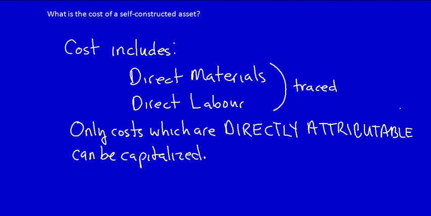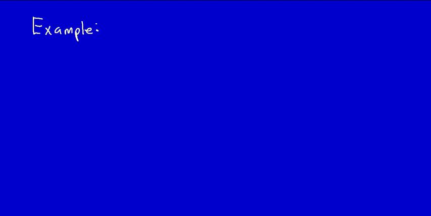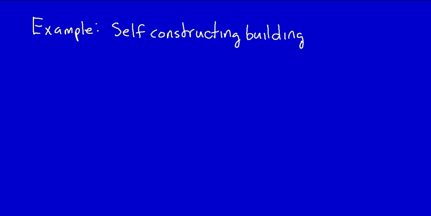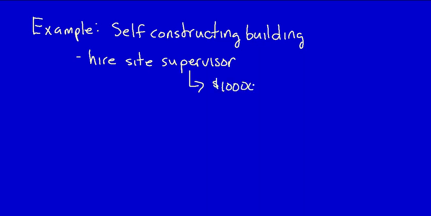Let's do an example. Let's assume a company is self-constructing a building. They hire a site supervisor. The site supervisor is going to earn an income of $100,000 per year. And the project is estimated to take 2 years. The site supervisor's salary is a fixed cost.